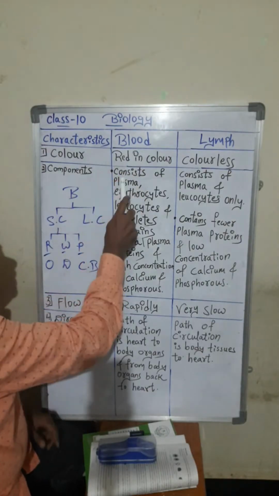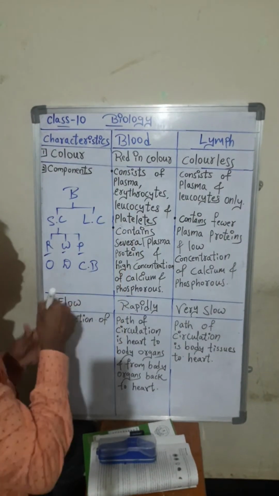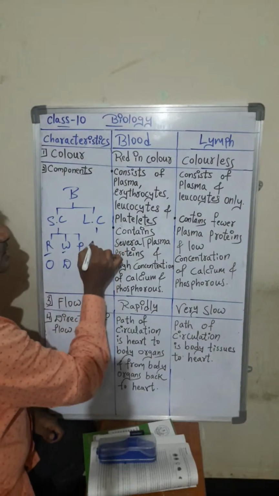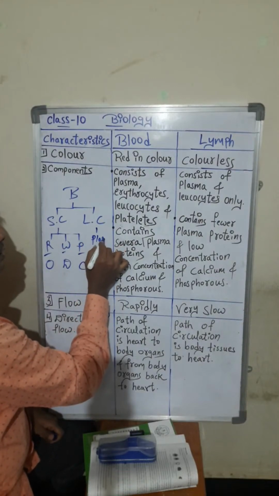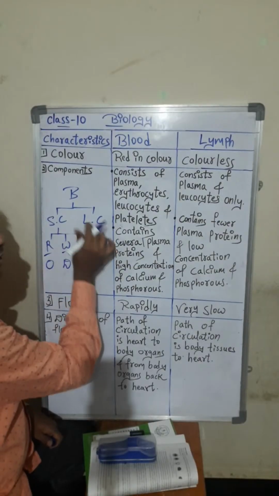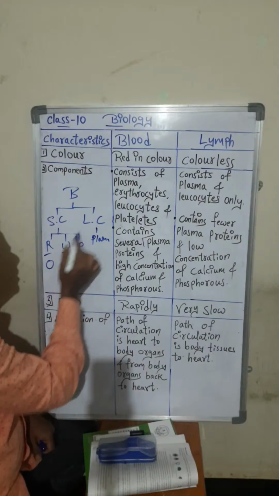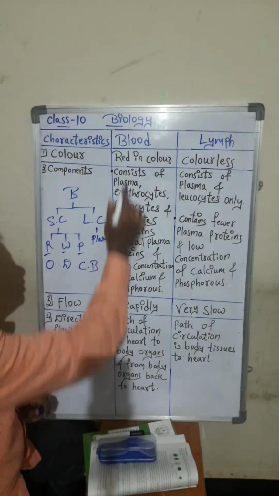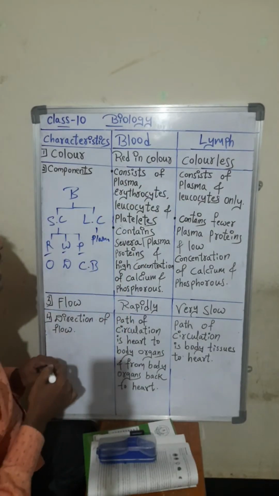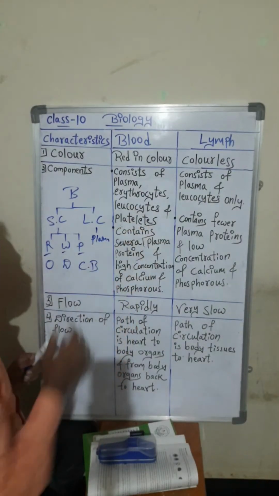So the components of blood are solid and liquid, and the liquid component is plasma, students. Blood has two components: solid and liquid. The liquid is plasma. So blood consists of plasma, erythrocytes, leukocytes, and platelets.